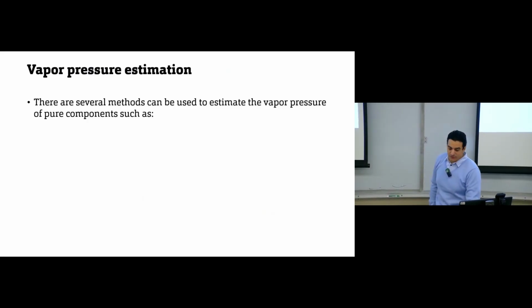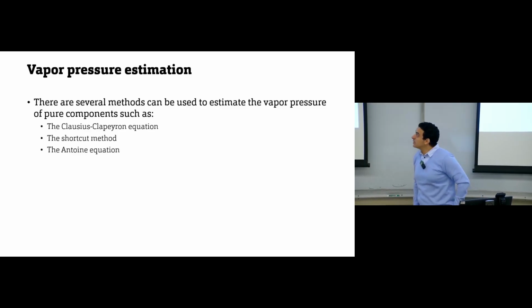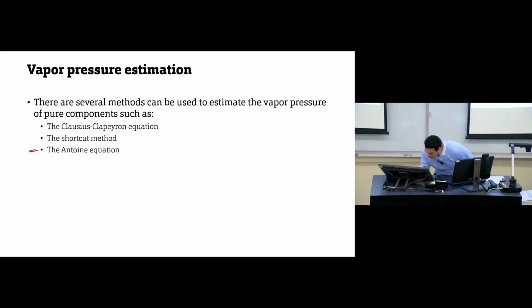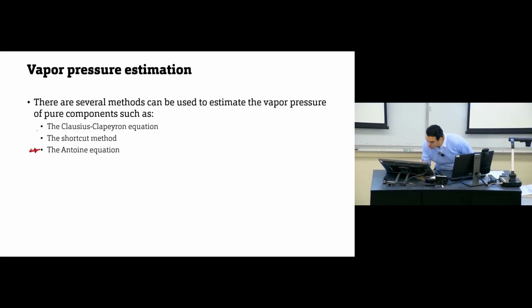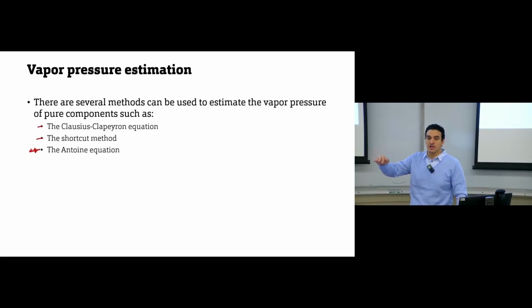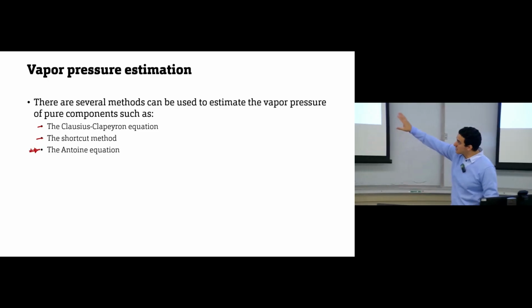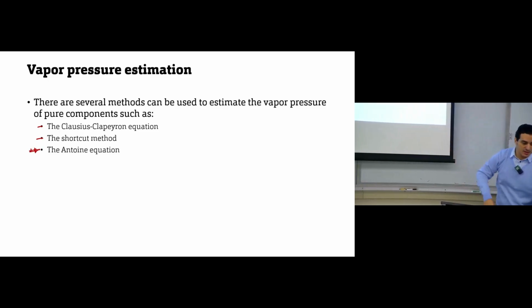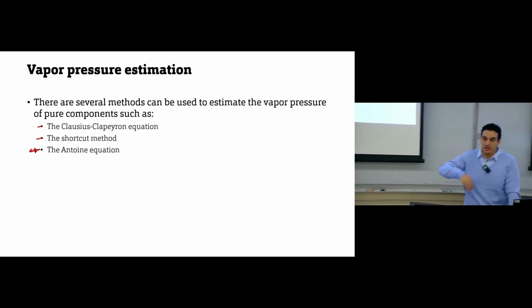There are several methods that we can use to calculate this vapor pressure, and we have 3 main equations we can use. We will focus on this one, and we will even have an example on it, but we need to describe quickly these 2 equations and the differences between them. The first equation was the Clausius-Clapeyron equation. Then scientists developed a shortcut method, and then they ended up with the Antoine equation. So this is the historical order of how they appeared.